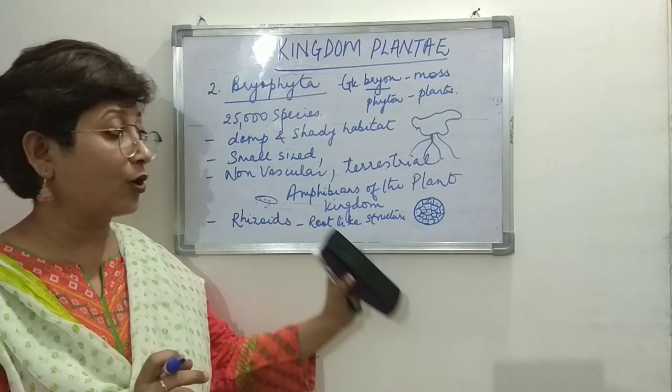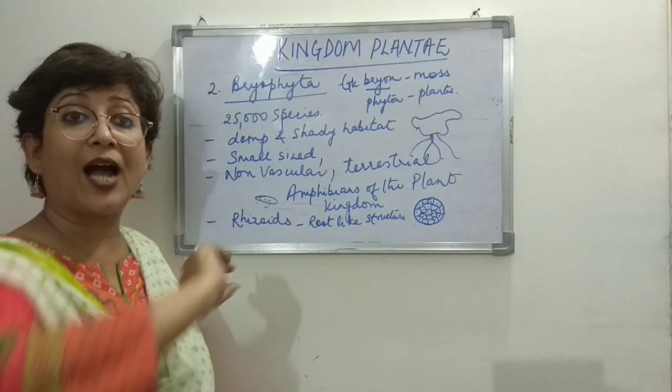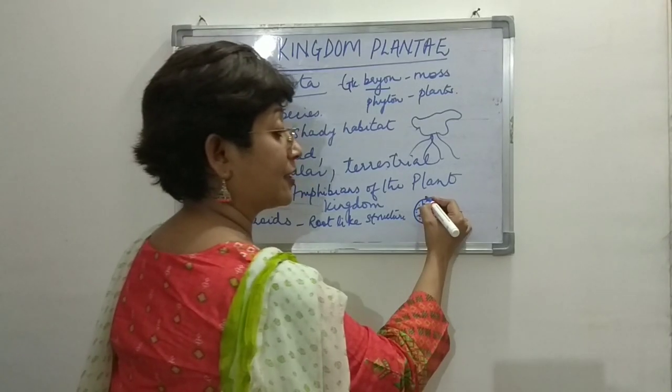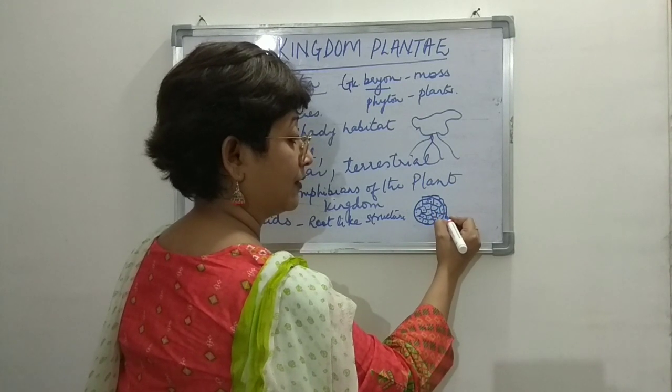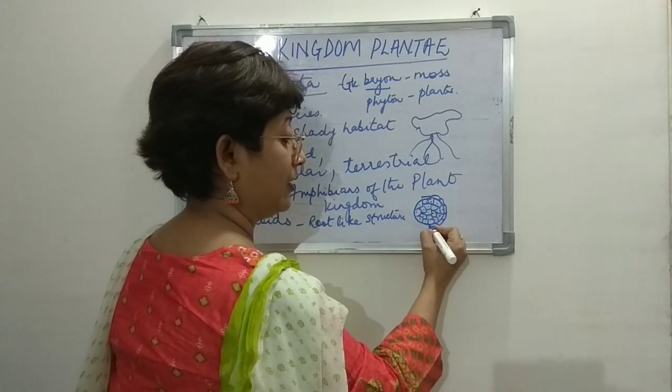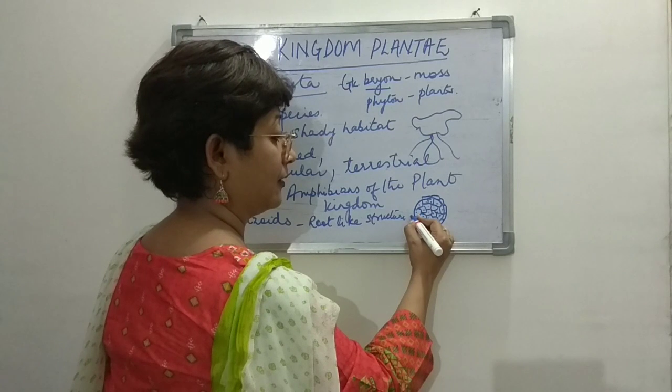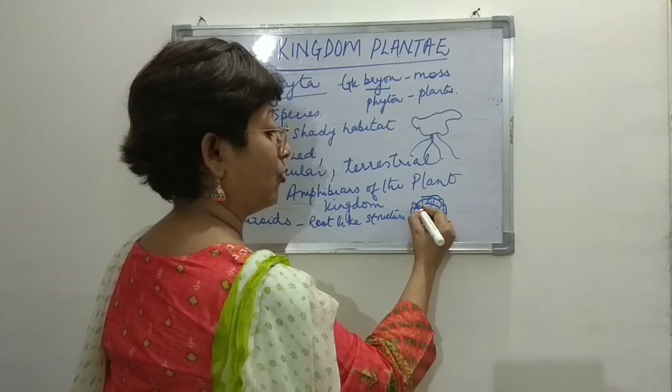So the sex organs are multicellular and jacketed. Jacketed means they're surrounded by a layer of cells, right? So that is the structure of the